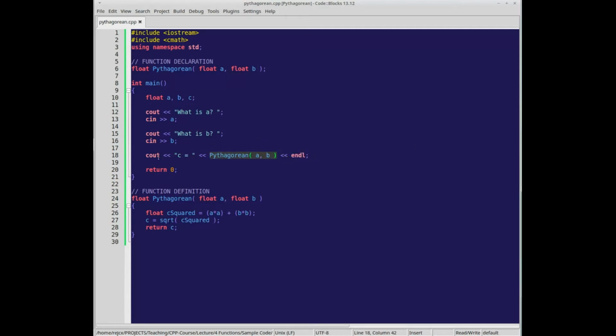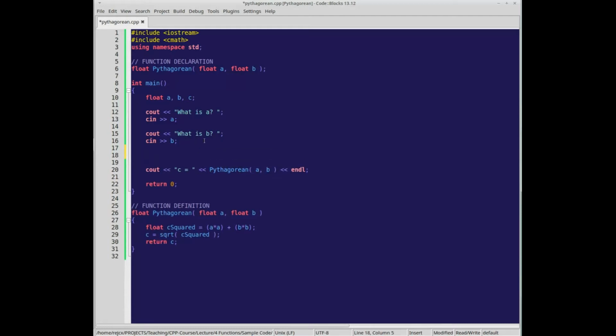We can call it within our cout, like if we only wanted to output the result, or if we wanted to store it, we could also use it in an assignment statement. So either way this works. We can output it, we can store it. So I could put C here as well.